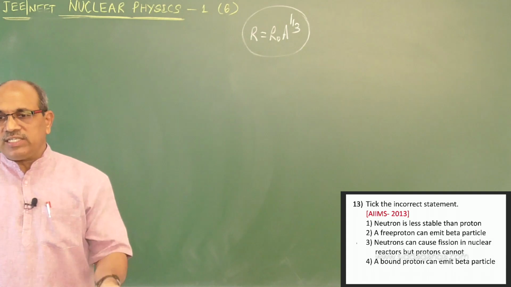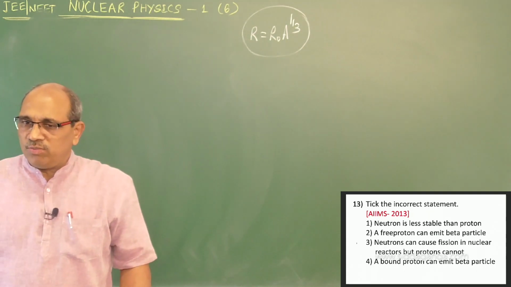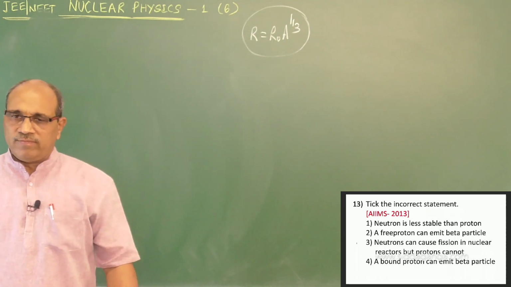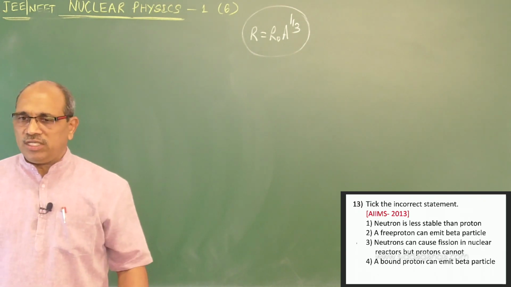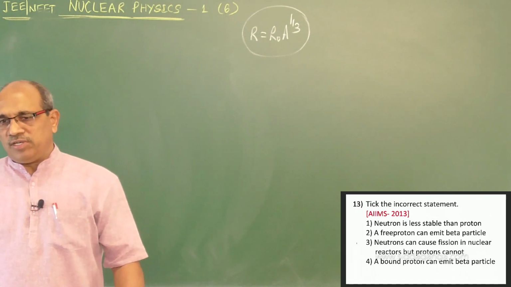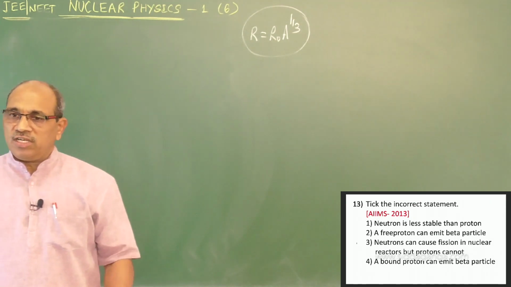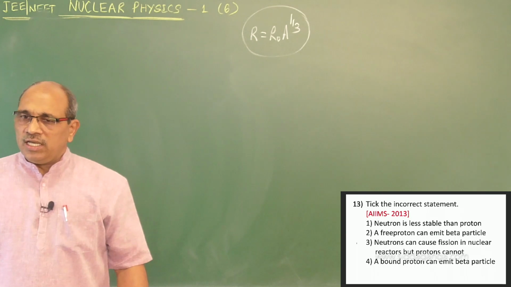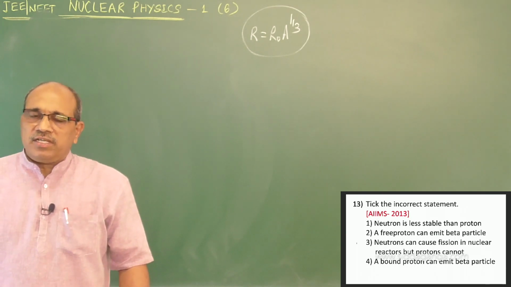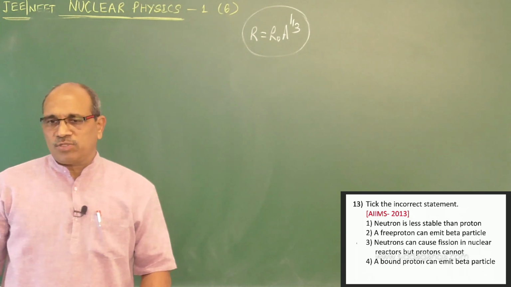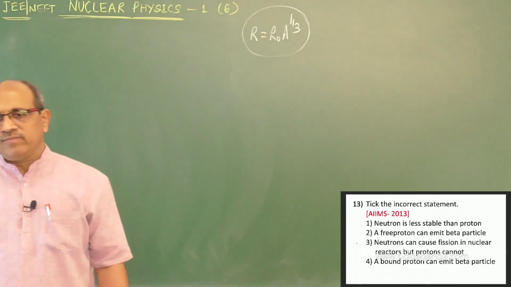It cannot become a neutron, which is heavier, therefore it appears more stable outside the nucleus. A free proton outside the nucleus cannot emit a beta particle. Therefore, the wrong statement is the second one. A free proton cannot undergo decay. Therefore, option number 2. Come to the next.